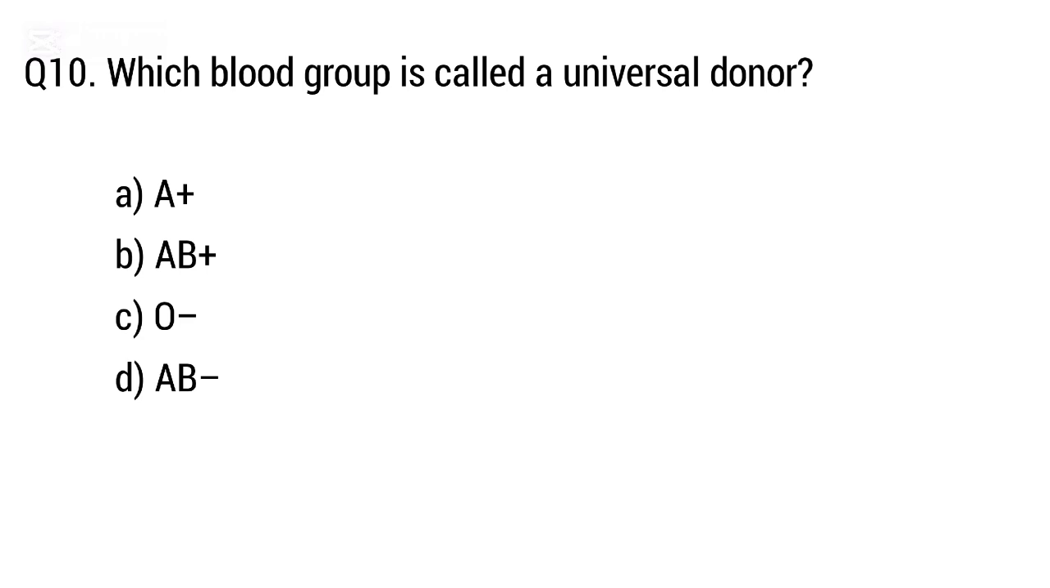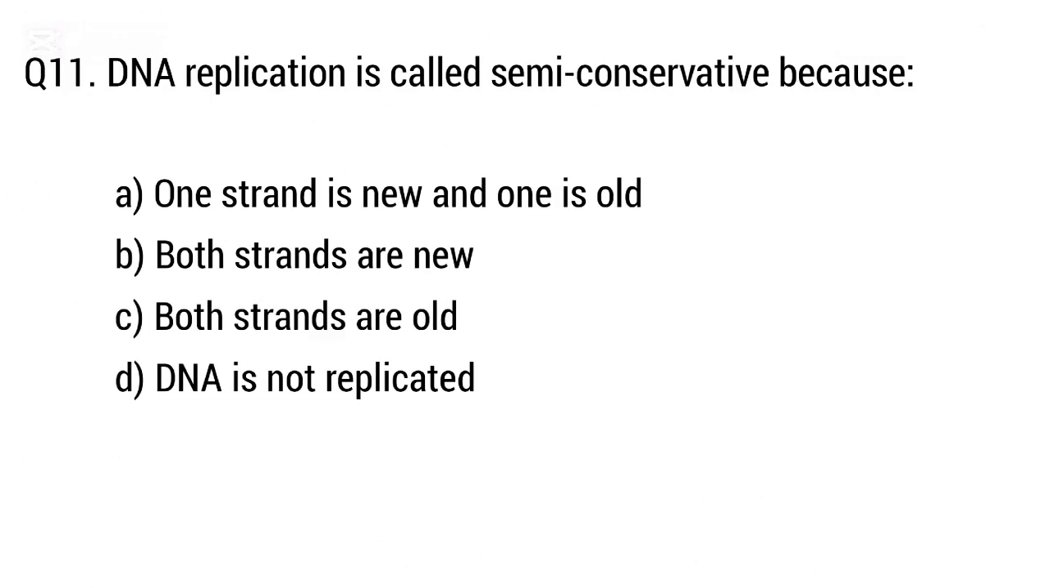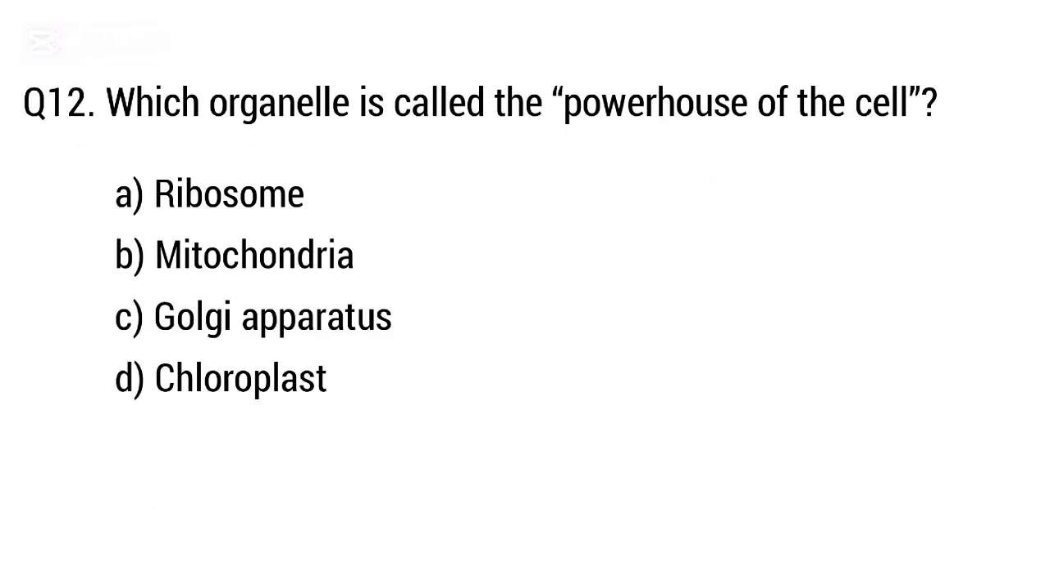Question 10. Which blood group is called a universal donor? Option A. A positive, B. AB positive, C. O negative, D. AB negative. But the right answer is option C. O negative. Question 11. DNA replication is called semi-conservative because? The right answer is option A. One strand is new and one is old.